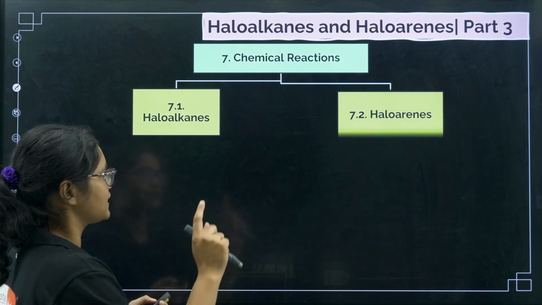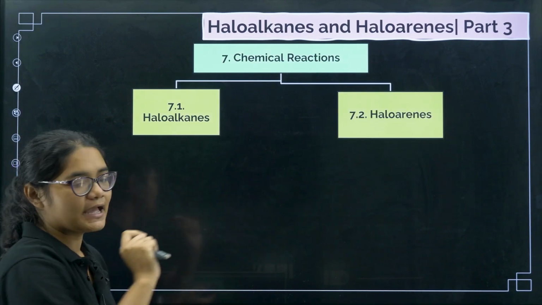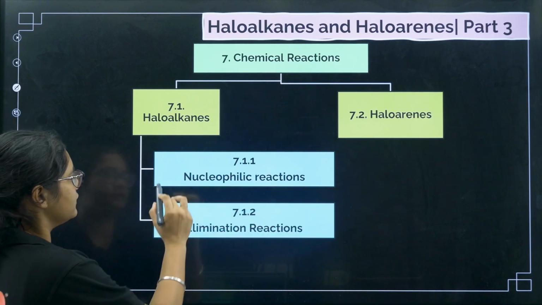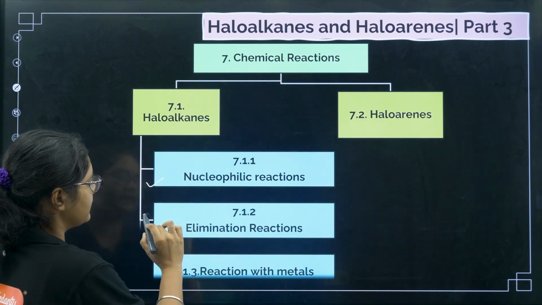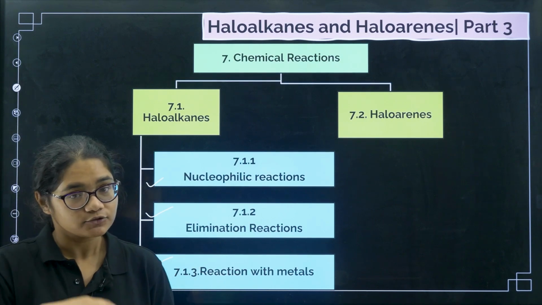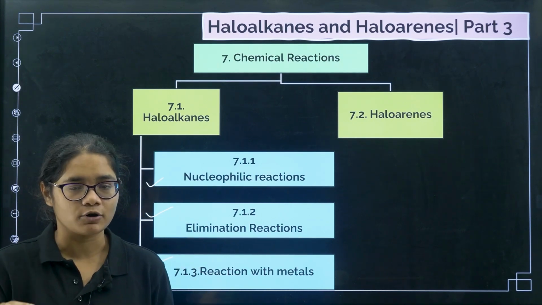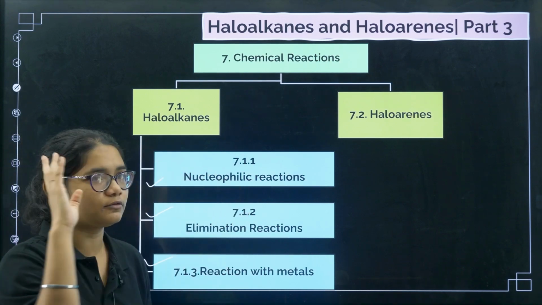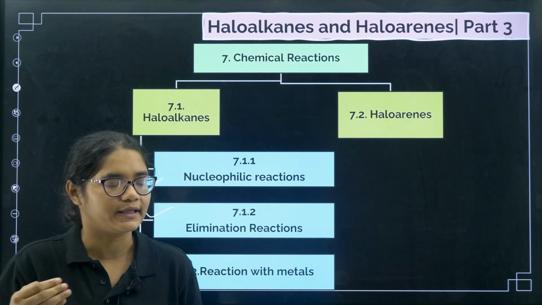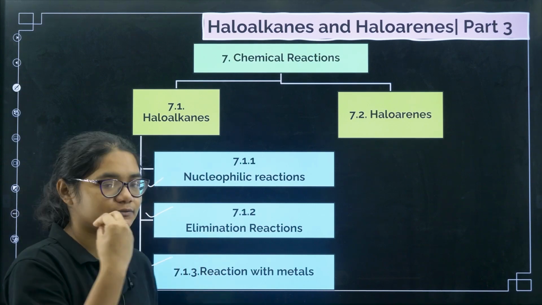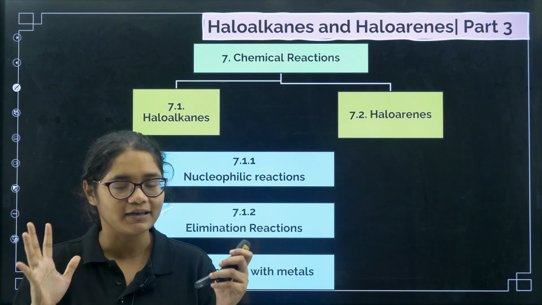Coming to today's topic, we are going to discuss chemical reactions of haloalkanes and haloarenes. In haloalkanes we have nucleophilic reactions, then elimination reactions, and then reactions with metal. Please make this flow chart. It is very important. When you are revising, you should have this flow chart and remember what all reactions were there in nucleophilic reactions, in elimination reactions, and in reactions with metal. These headings should be very clear.